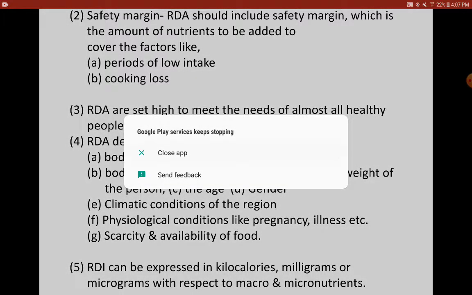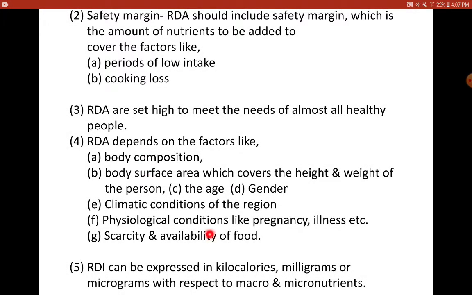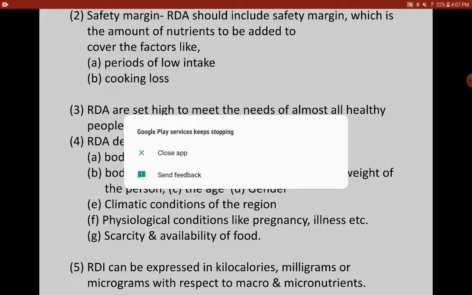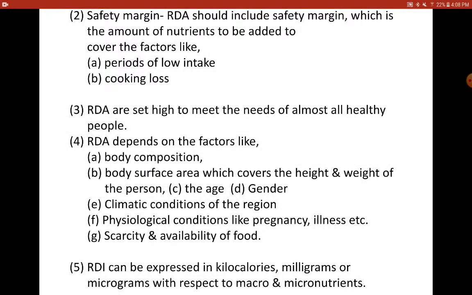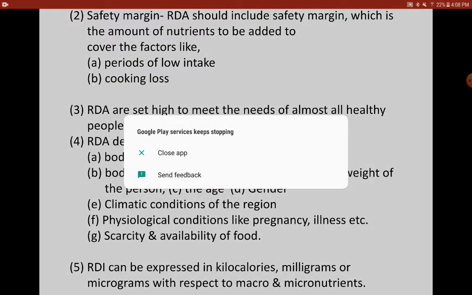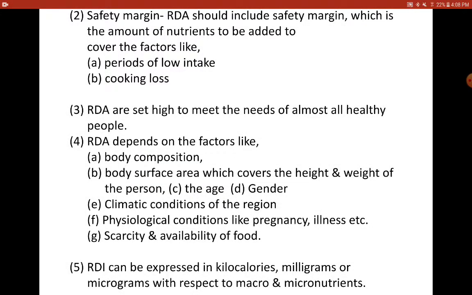And the RDA should also take care of the scarcity or the availability of food. In certain parts of the country, you may not get a particular food. Say for example, rice is not grown in plenty in some parts of India, or wheat is not grown in plenty in some parts of India. So based on the availability as well as the scarcity of food, RDA has to take this into consideration, and then it is designed as per that particular region.